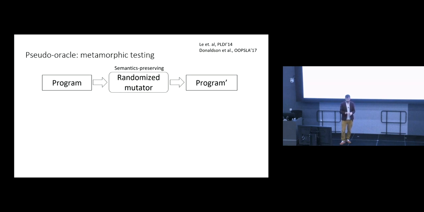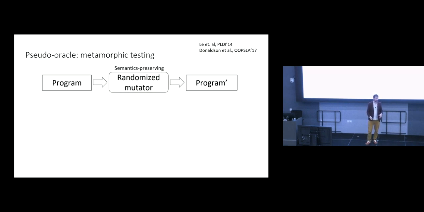may be more reasonable. So the idea here is that you have some program, maybe a randomly generated program, maybe an existing program, a test case perhaps. And then you have a mutator that can randomly mutate that program to give you another program, which I've indicated by program prime up here. But that program prime is going to be semantically equivalent to the original program. So these mutations can't be arbitrary mutations. They've got to be semantics-preserving mutations. And I'll give some examples of those later on in the talk.